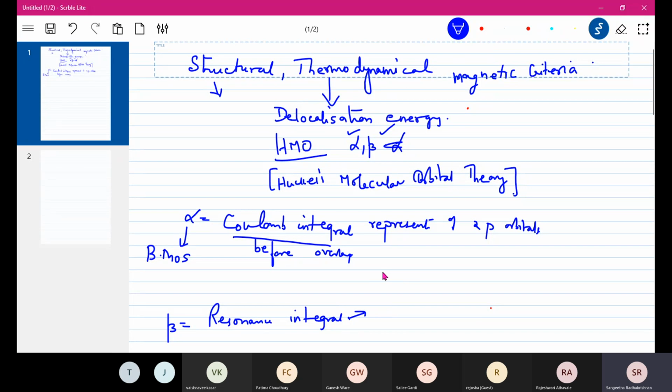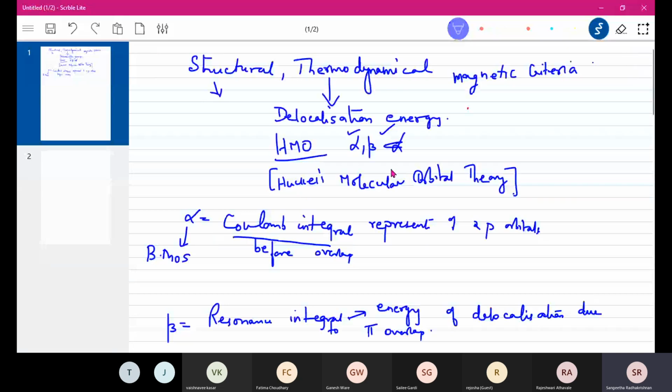Beta is a component of this derivation of Huckel's molecular orbital theory, the resonance integral, which represents the energy of delocalization due to pi overlap. Stabilization due to delocalization of electrons between two orbitals: the sign conventions of alpha and beta are always taken as negative.